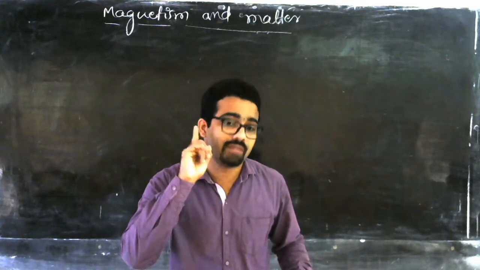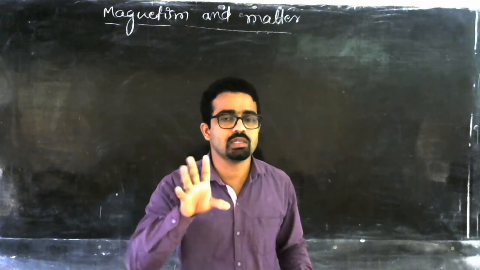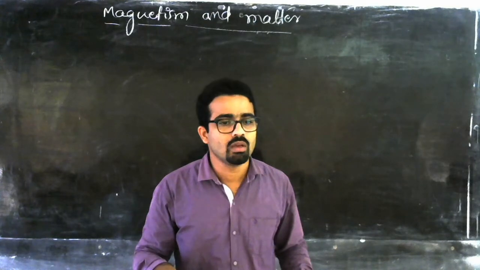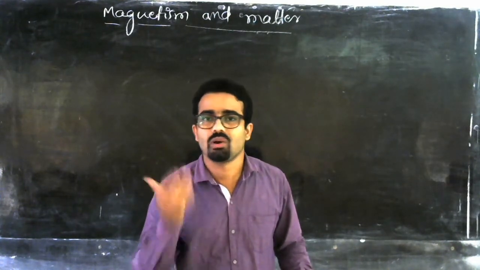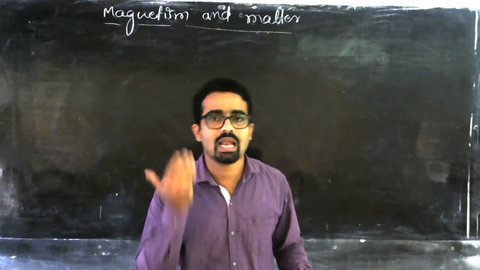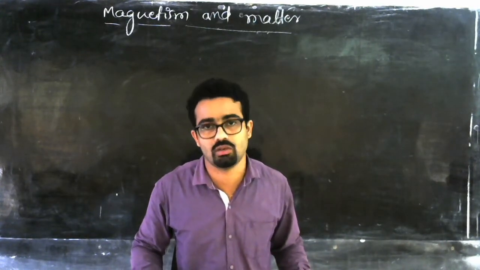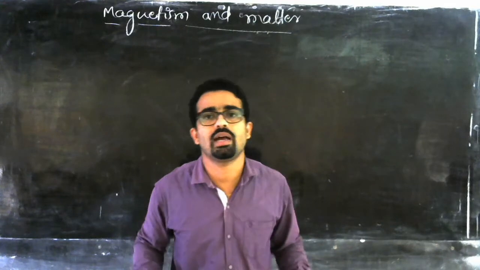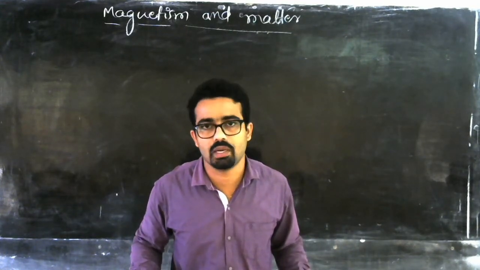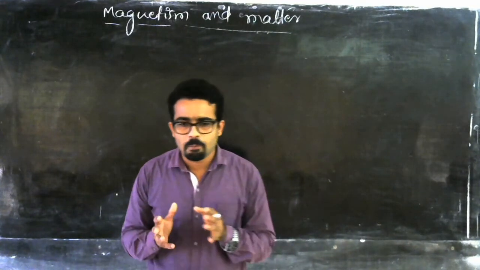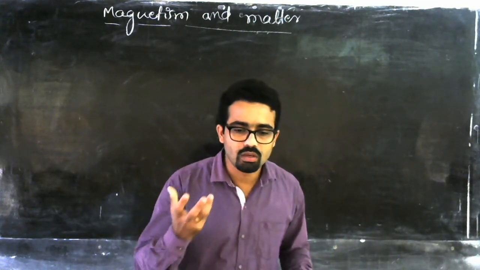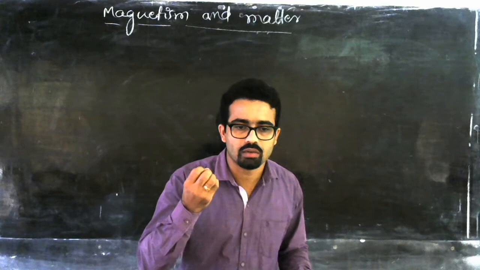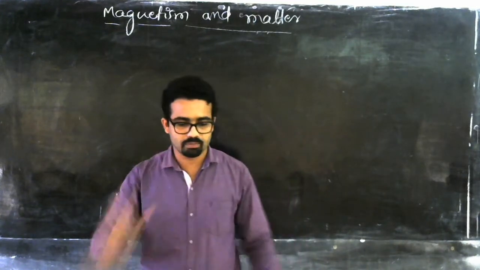Since the Earth is acting as a magnet, these compasses are working, because they will always align in the direction of north and south, since the Earth has this magnetic property. So this is the best example we can give for a magnet, that is the Earth.